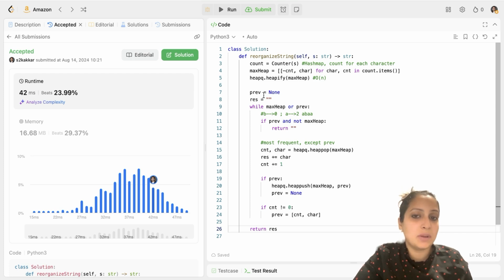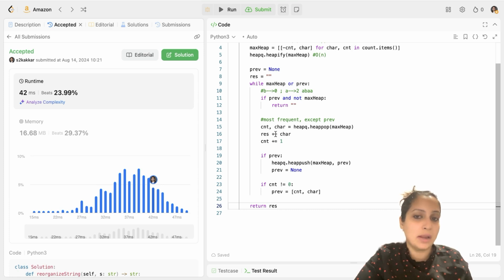Then I initialize my previous value with None, because we need the previous value so that we can keep it on hold whenever we have used that value just now, so that no two adjacent characters are the same. I also initialize my result value with an empty list. And then I run my while loop. That while loop will run when either your previous is not null or your max heap is not null. It will run till then.